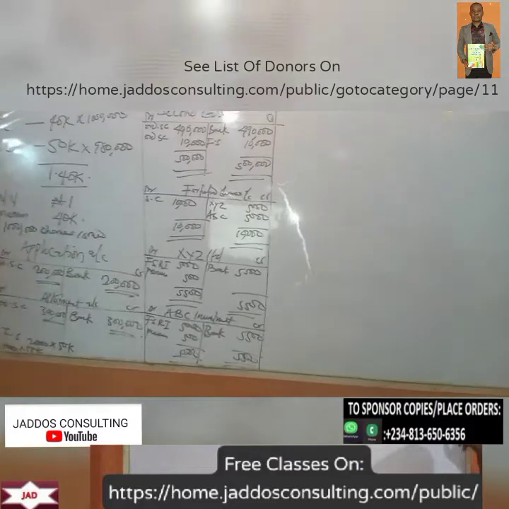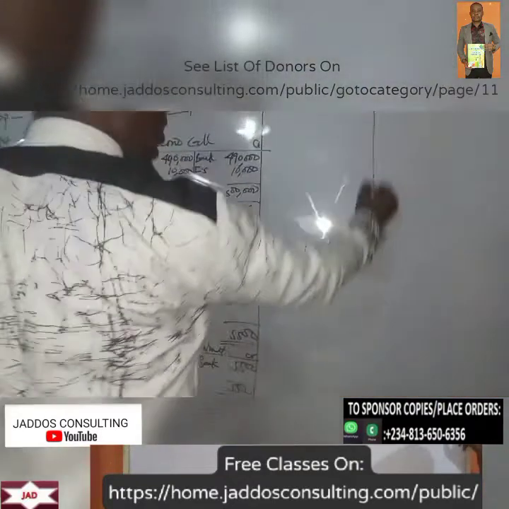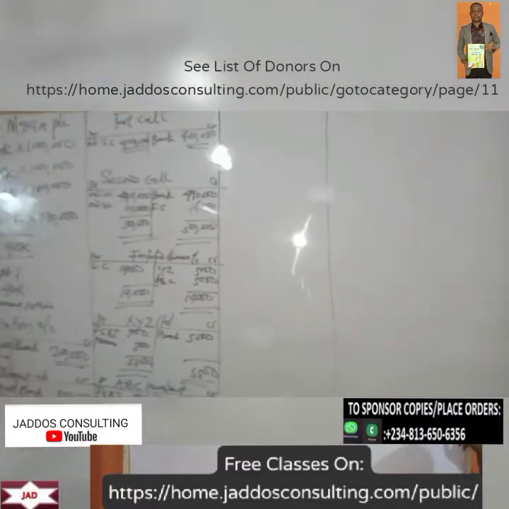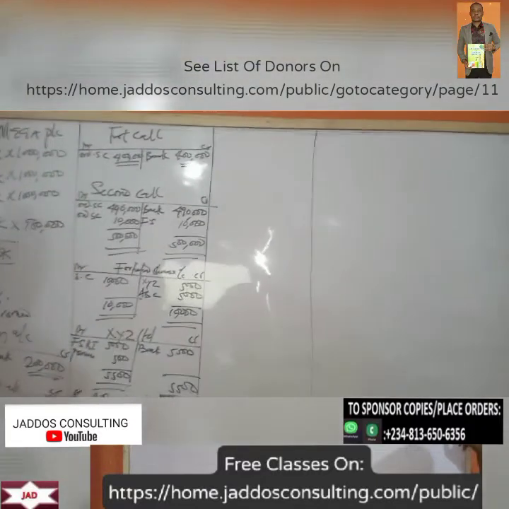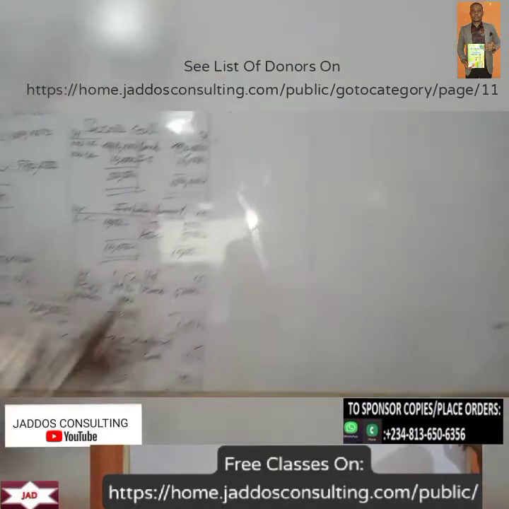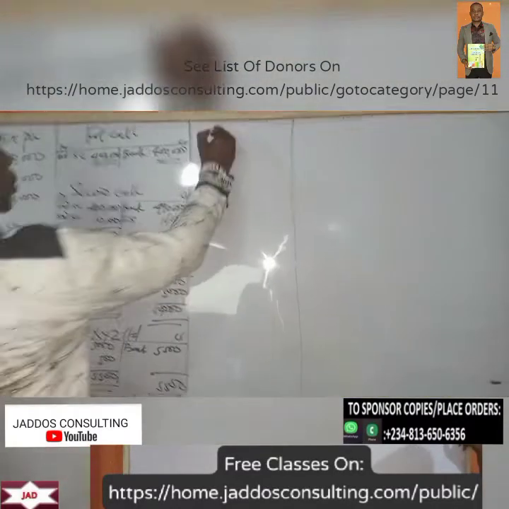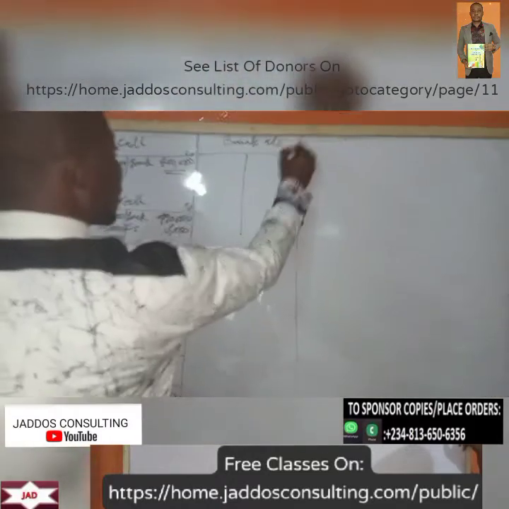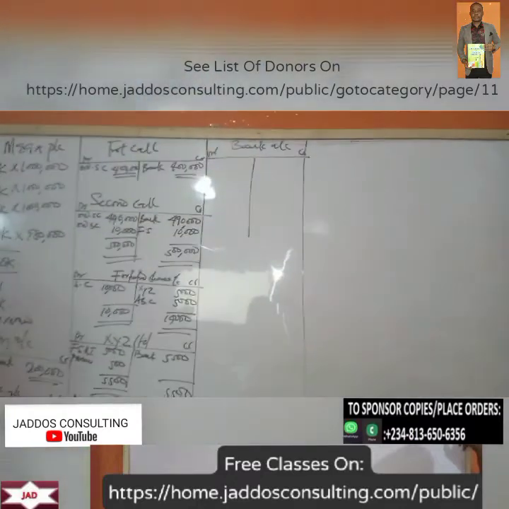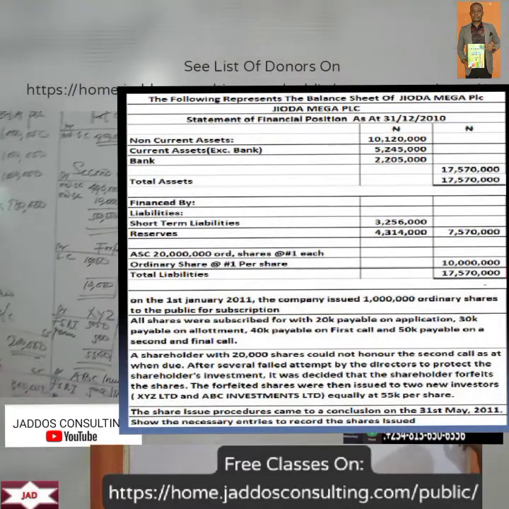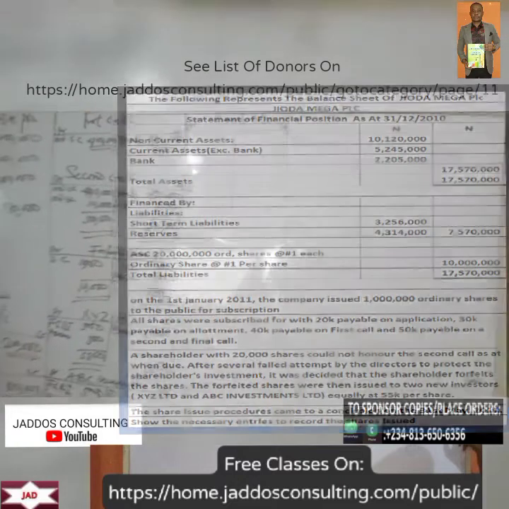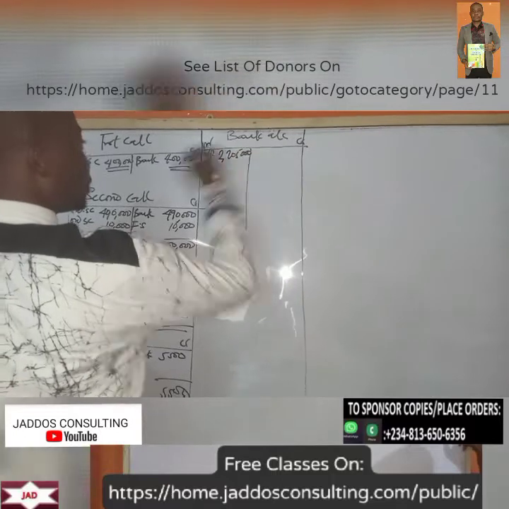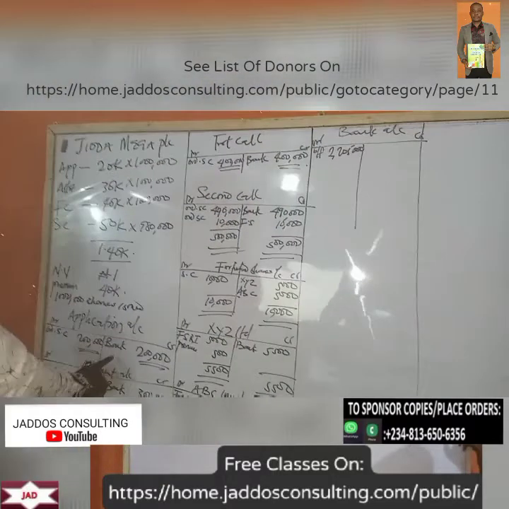Okay. So let's continue here. So the next thing there, you can see that we've been able to account for the forfeiture of shares, and then we'll be able to reissue it as well. So let's go. Our bank. So how much do we have in the bank account before we issue the shares? Bank is 2,205,000. So brought forward here 2,205,000. So from application we got 200.